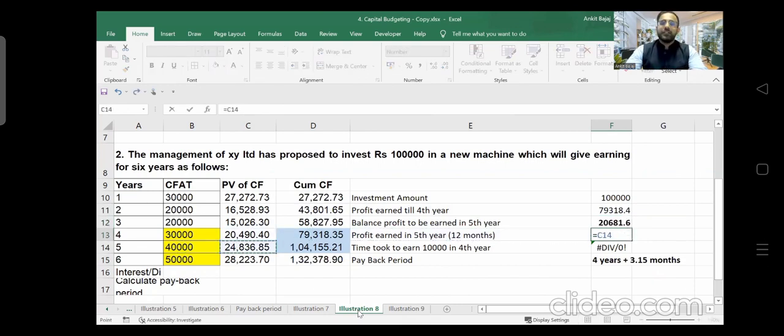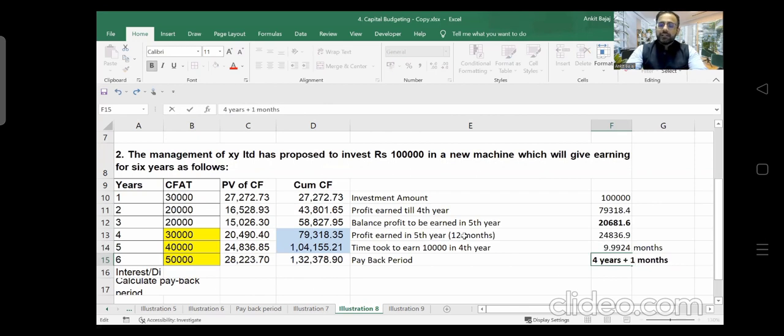That is 24,836. So automatically you can see we got the answer, that is 9.99 months, so approximately it is 10 months. What is going to be the payback period in this case? 4 years plus 10 months. This is how you have to calculate the payback period.